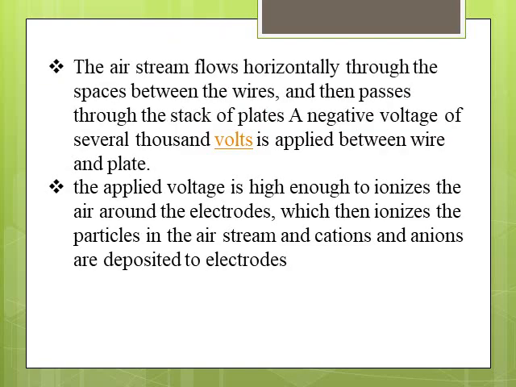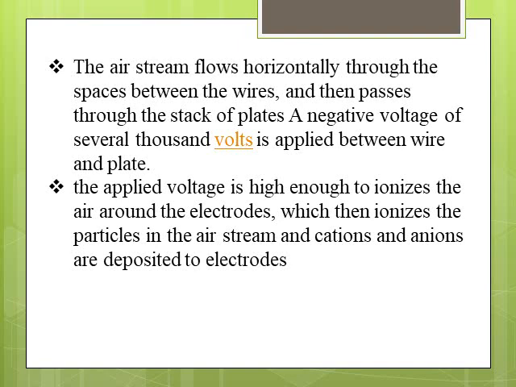Now the gas is allowed to pass through these charged rods, and slowly the gas gets ionized with application of voltage. Alternately, these rods or wires are connected to negative and positive terminals of a DC source. Several thousands of volts are applied, and the gas containing hydrocarbons gets ionized.